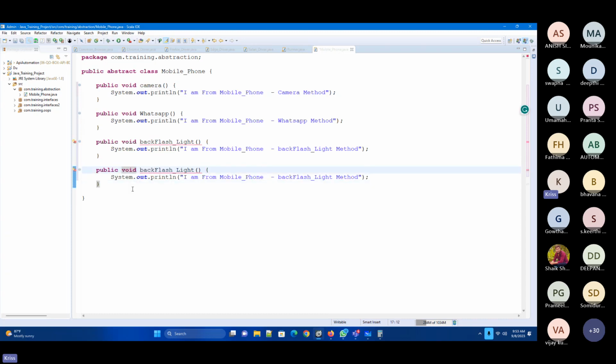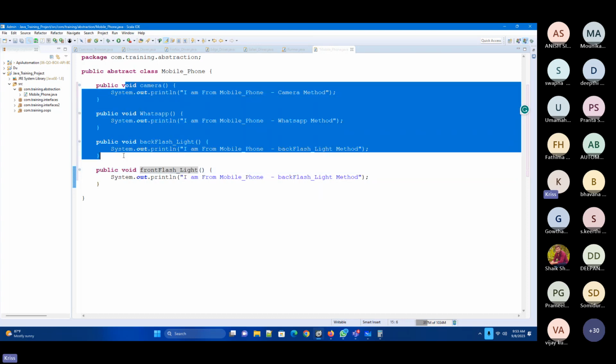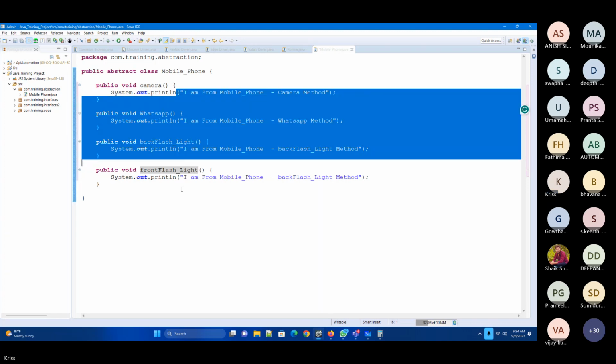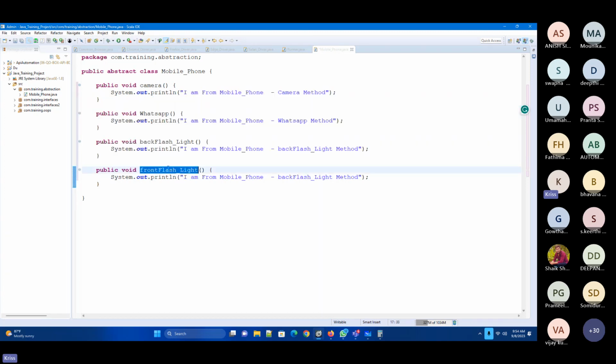For example, now I'll be changing this one to the front flashlight. You need to understand why we do this abstraction. Because I know these three things will be there, that is the reason I have done the implementation. But this thing, I don't know the implementation of yet, but it may come in the future.